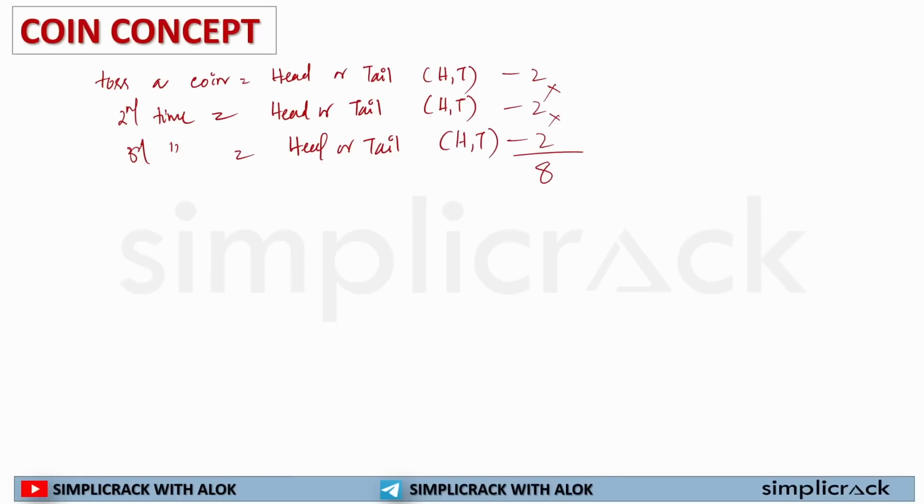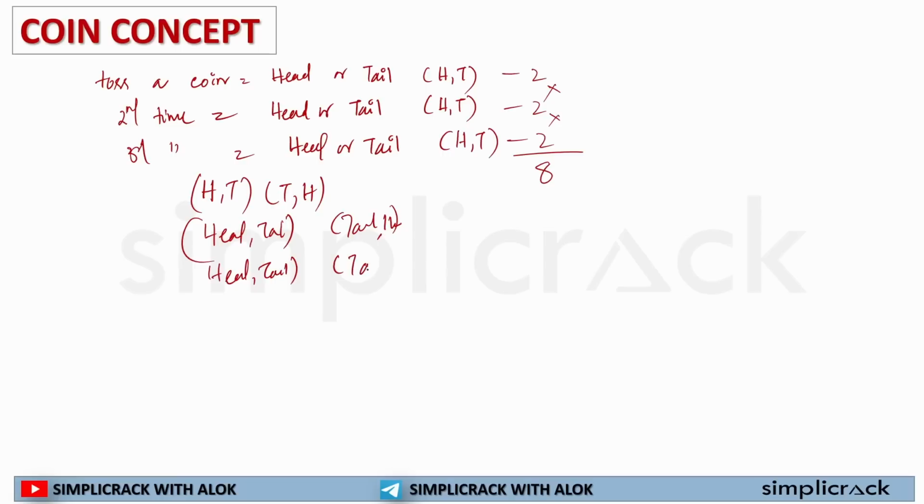How would I get it? Let me write it down. If I am tossing a coin once, I get head or tail. In the next case, I may get head, tail, or tail and head. The same way for the third time, I may get head and tail, or tail and head.